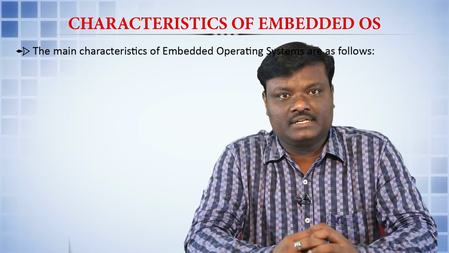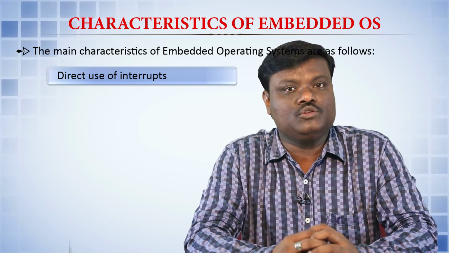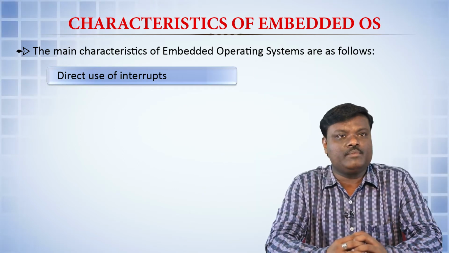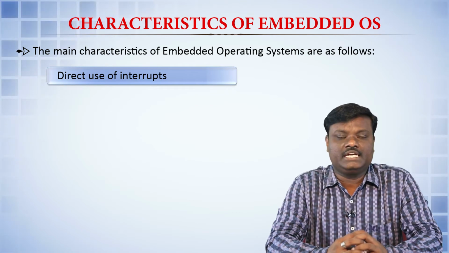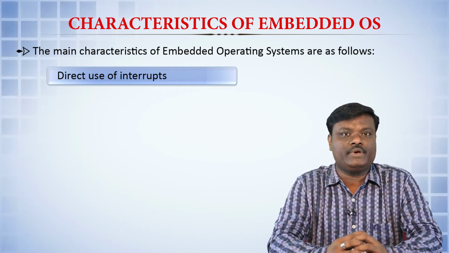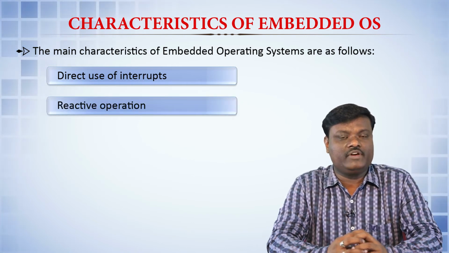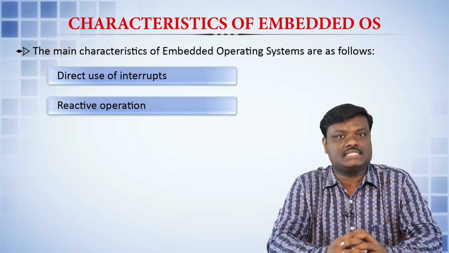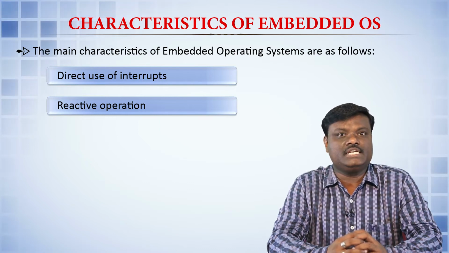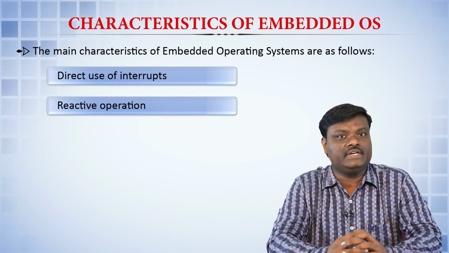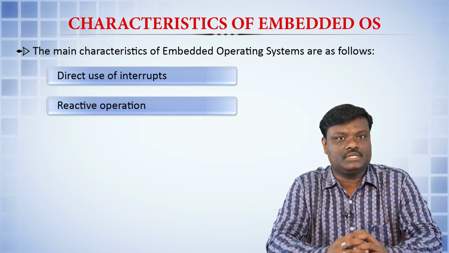One is direct use of the interrupts. So, there may not be any mediator which will be taking care of the interrupts. However, the embedded operating system will be directly taking care of the interrupts. And then reactive operation. So, whenever some trigger or some event is happening, eventually it triggers the relevant reactive operation.